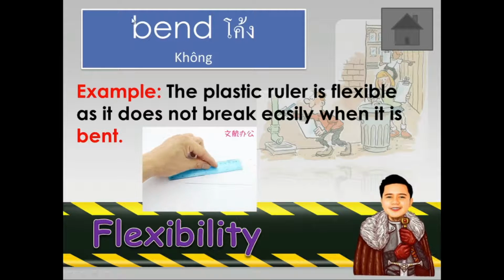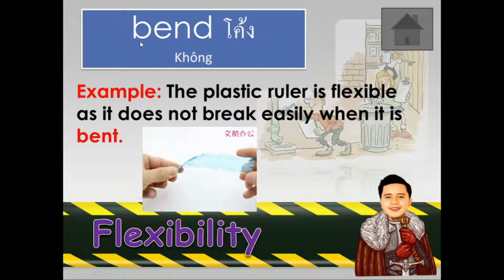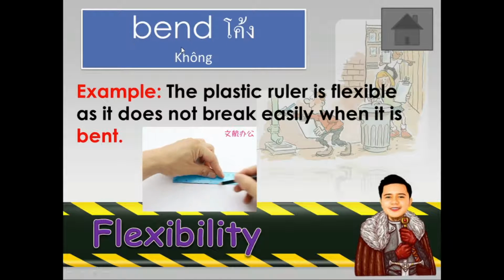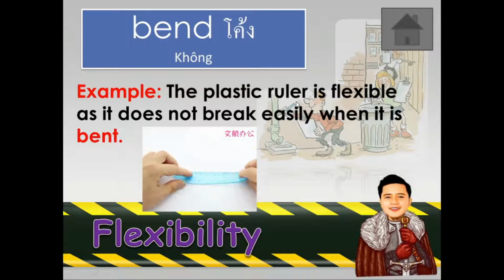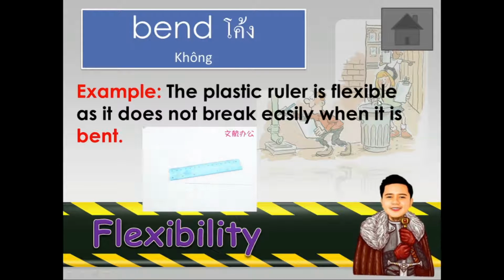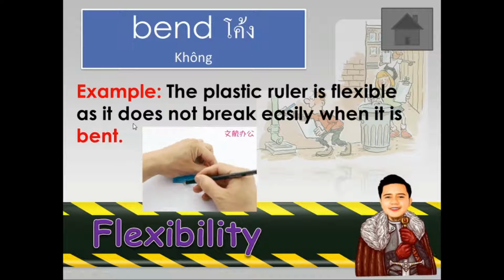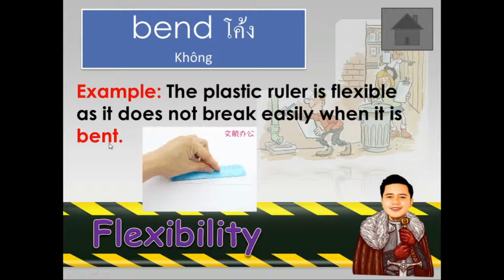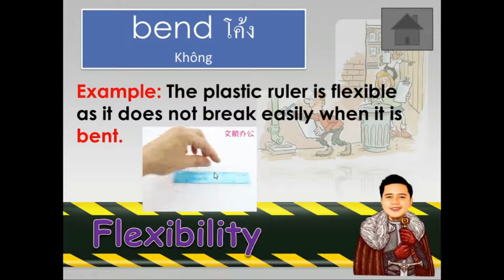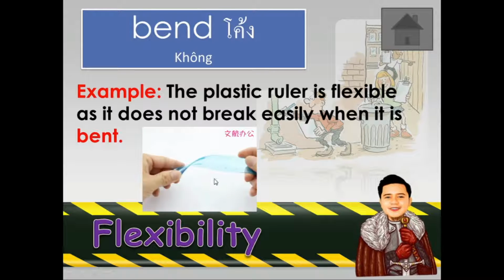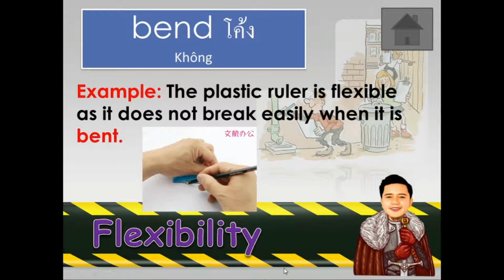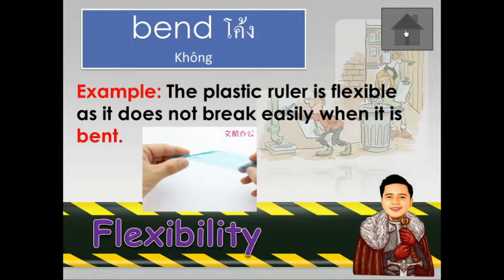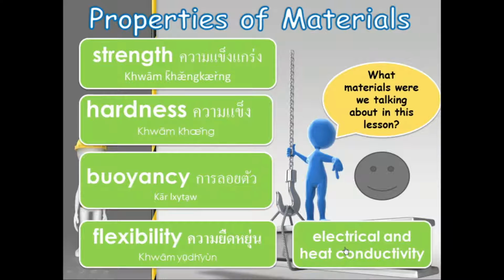So, when you hear the word flexibility, all you need to remember is the word bend. Again, bend. Spell bend. B-E-N-D. Bend. For example, the plastic ruler is flexible as it does not break easily when it is bent. That one is an example of bend. So flexibility, bend.